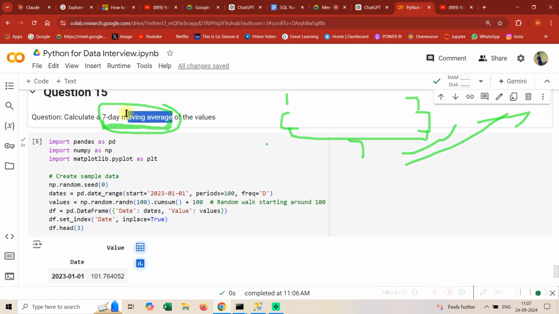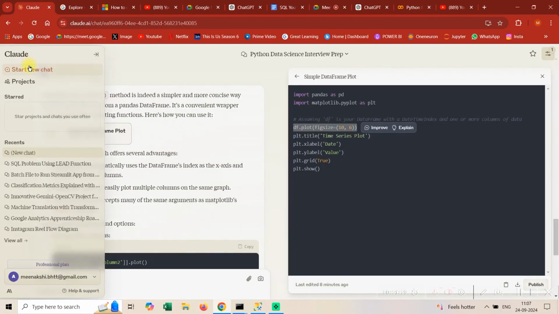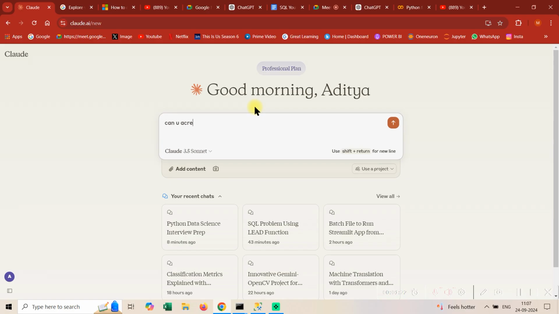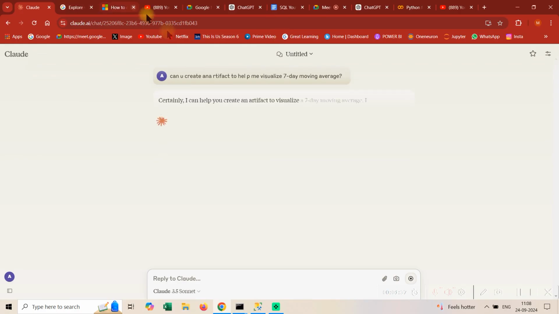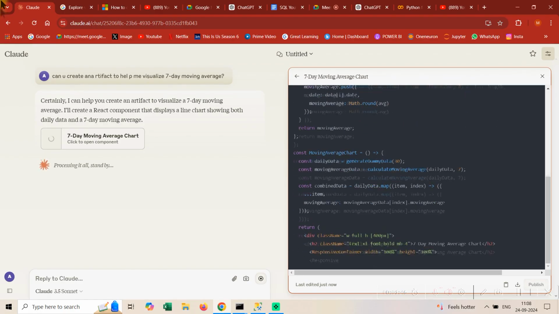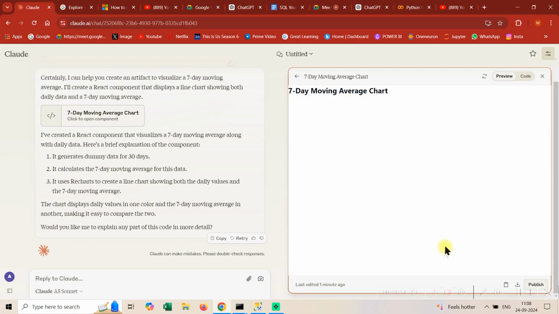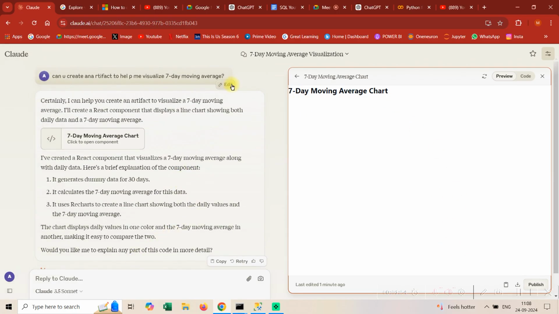If you don't understand that, then allow me 1 second. Sorry. So let me just try to help you with that. Can you create an artifact to help me visualize a 7-day moving average? So guys, just let it complete. Okay. So it didn't work.